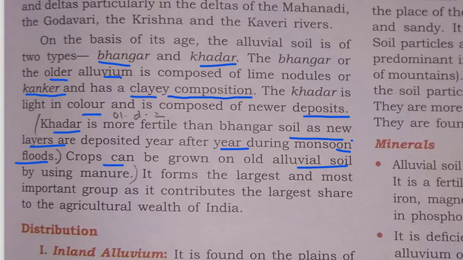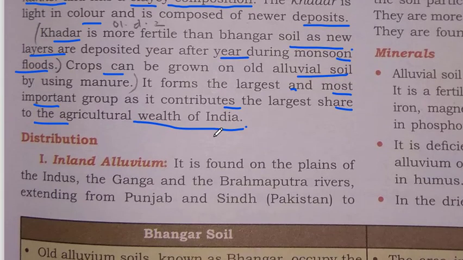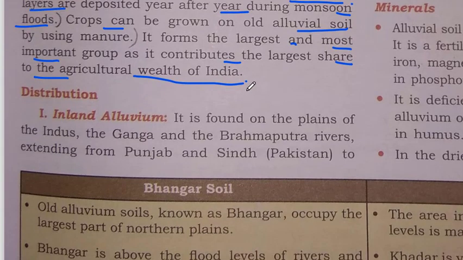Alluvial soil forms the largest and the most important group as it contributes the largest share to the agricultural wealth of India. Now this alluvial soil is very important because it is fertile and contributes its share to the agricultural wealth of India. Let us see their distribution.